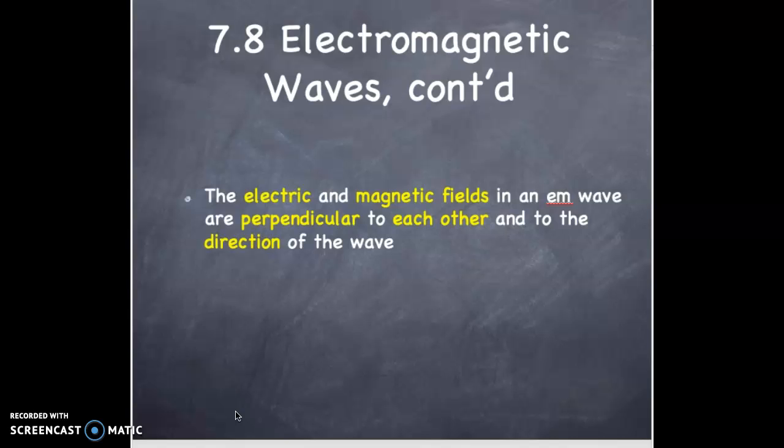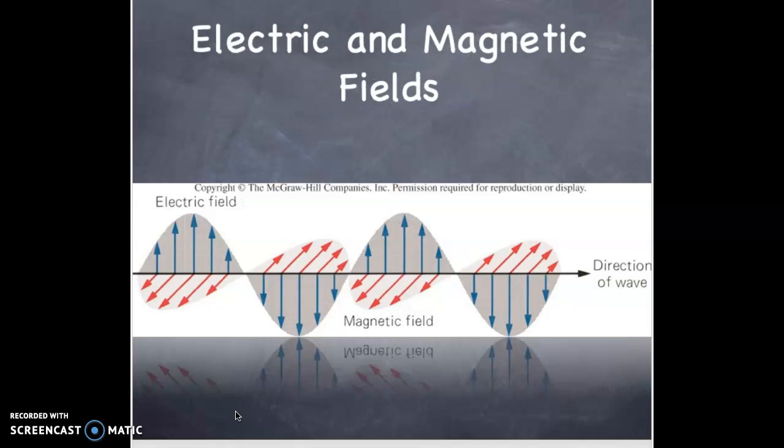For electromagnetic waves, the electric and magnetic fields in an EM wave are perpendicular to each other and to the direction of the wave. As represented here, the blue represents electric field vectors pointing up, and the red represents magnetic field lines pointing horizontally. The wave is pictured traveling from left to right, and you see the undulations here, and the two fields travel along with the wave. It, in fact, is the two fields that make the wave.